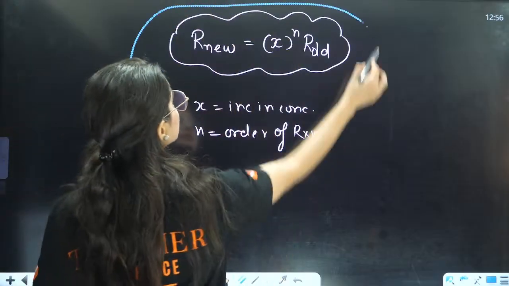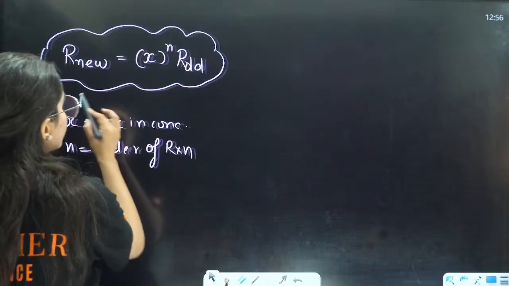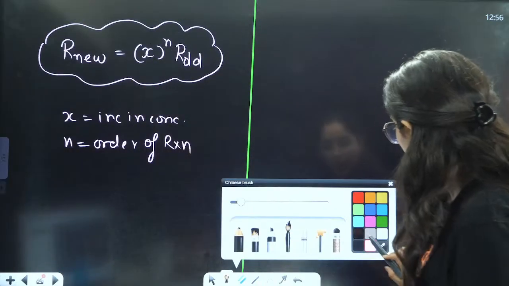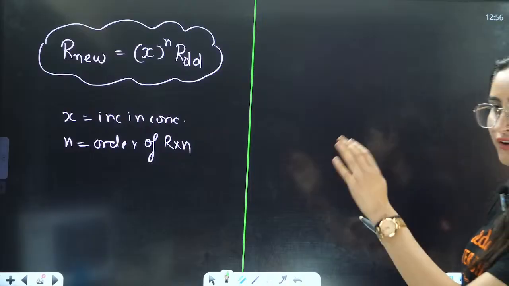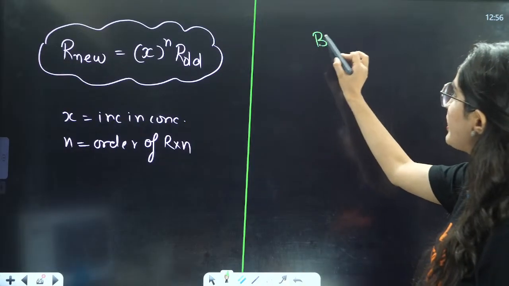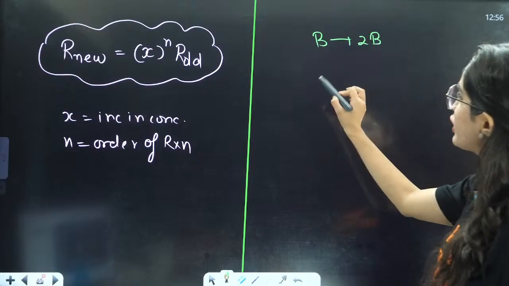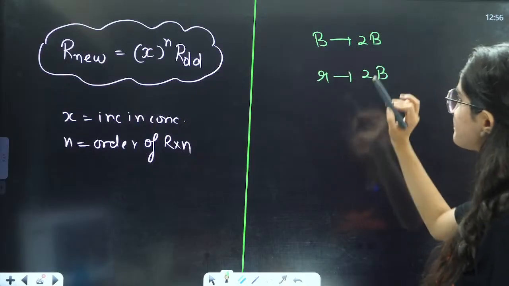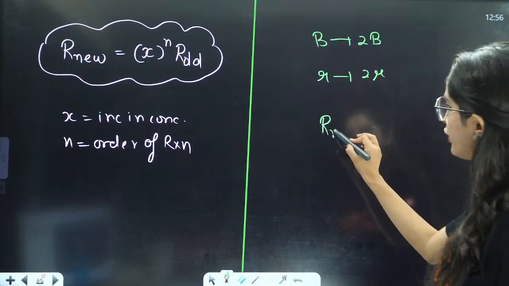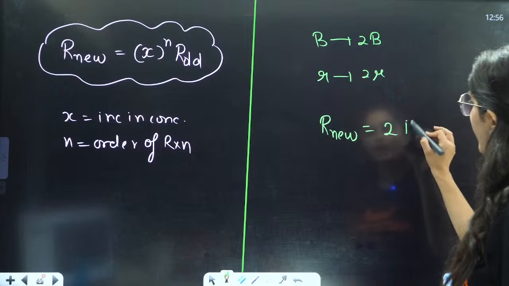If I apply the same thing here, this is the formula, a trick that I have made for you, because students find it difficult. Now I am telling you that if B is doubled, then the rate is also doubled. So new rate is equal to 2 times old rate.